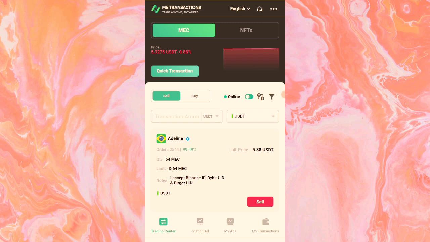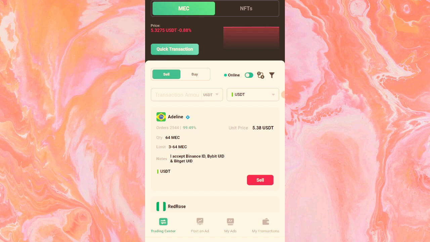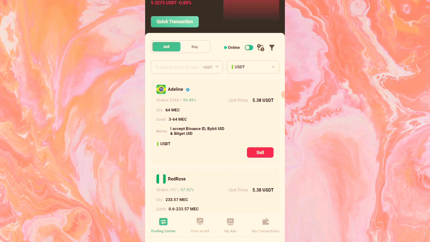So guys, as you can see, the current price of this MEC token, $5.32. As you can see, it just dropped. Earlier today I saw $5.38 or 33 cents thereabouts. So you can see this person is selling, or is it buying 64 MEC, limit 3 to 65 MEC. I accept Binance ID, Bybit UID, units $5.38, as you can see. So I can sell to this person if I want to sell. You see sell, you see buy.